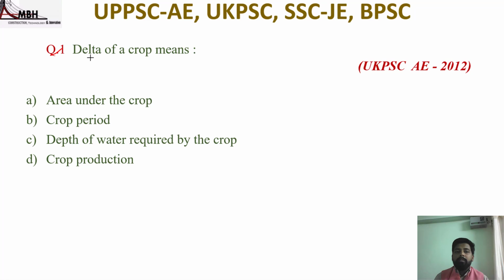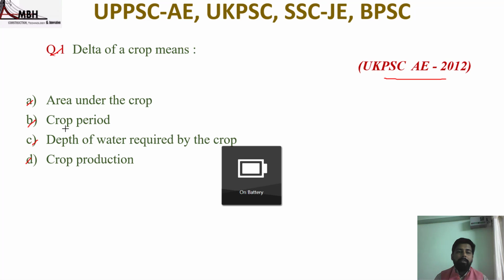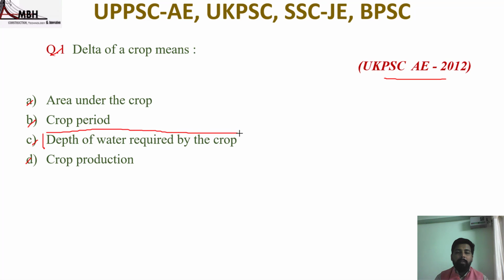So the first question is: delta of a crop means area under the crop, crop period, depth of water required by the crop, or crop production. So the question was asked in UPSC 2012. So delta of a crop means depth of water required by the crop. That means option C is correct.